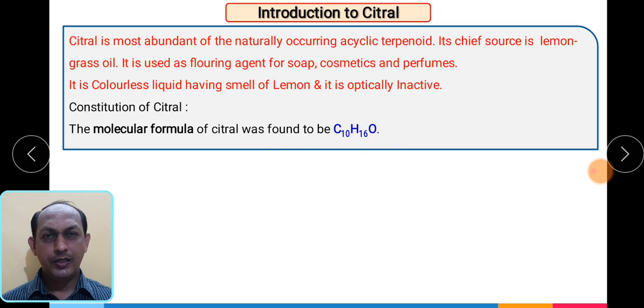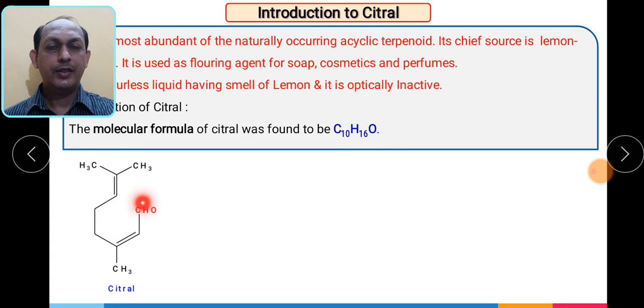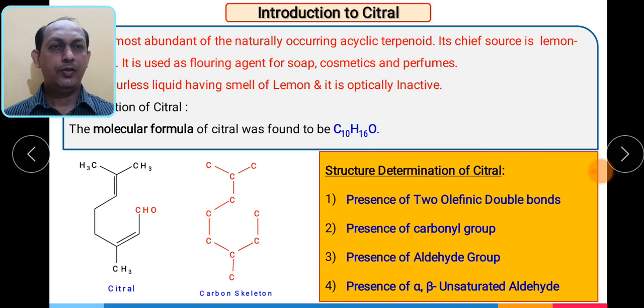In the last slide we have seen citral. This is the structure of citral, having molecular formula C10H16O. We have to remember citral is an acyclic monoterpenoid. It has C10, meaning n equal to 2. It is an aldehyde and contains two carbon-carbon double bonds. If we see its carbon skeleton, it is in this way. This is a head, then this is a tail, this is again a head, and this is a tail. So this is the skeleton connected by the head to tail mechanism.